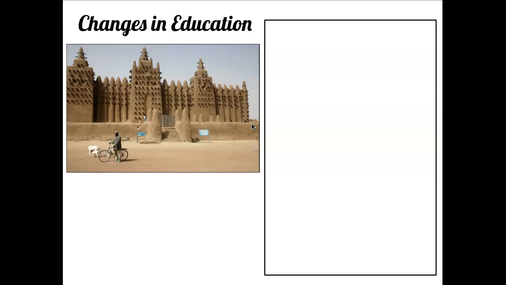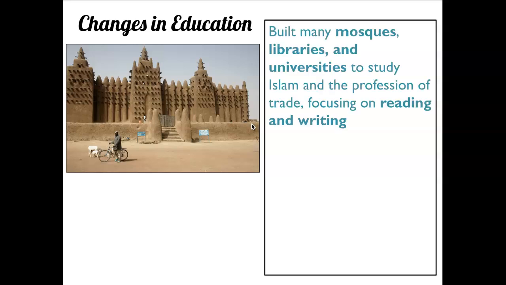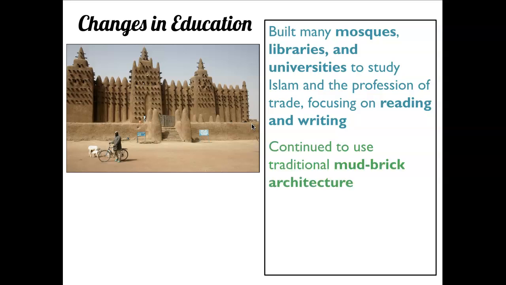Changes in education, right? In Africa, many mosques, libraries, and universities were built to study Islam and the profession of trade, focusing on reading and writing. So remember that anytime they built a mosque, there would be a school next to it. This would be an example of a mosque built in West Africa, and we see that they're using different materials, which are materials that would be found in that environment or that area.